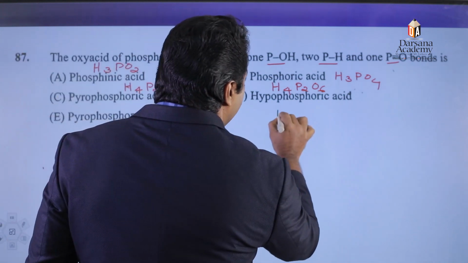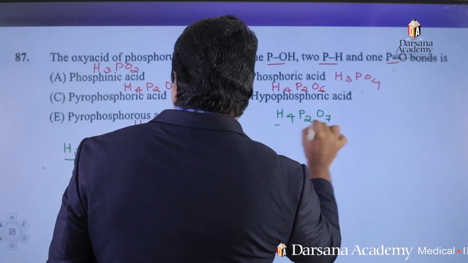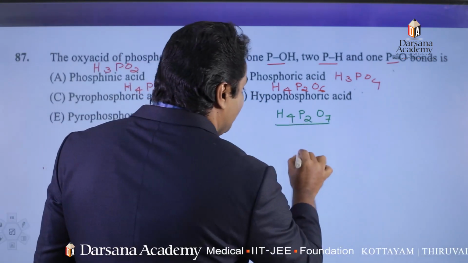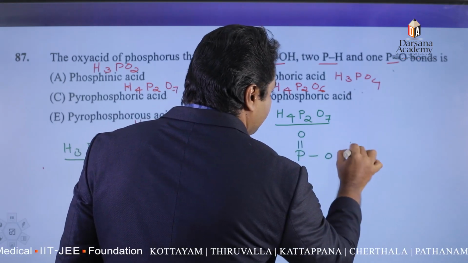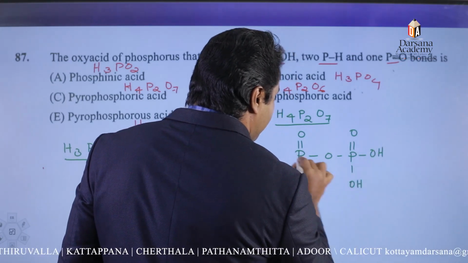Again, in the case of H4P2O7, pyrophosphoric acid, four P-OH bond.